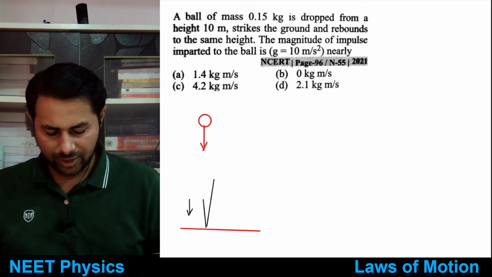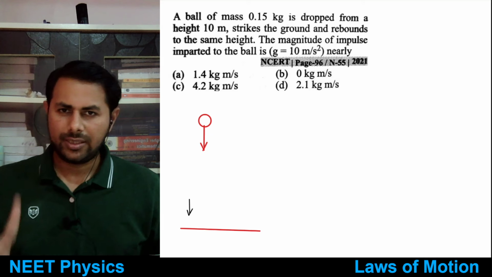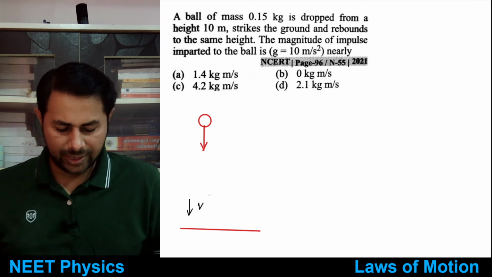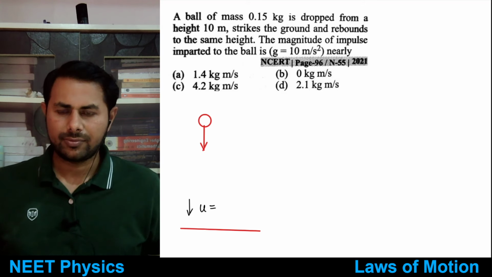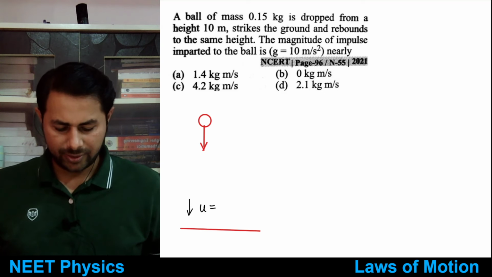So what would be its initial velocity? Let's take the initial velocity to be negative. U is equal to, tell me. Option C, we'll check that, but what is u?